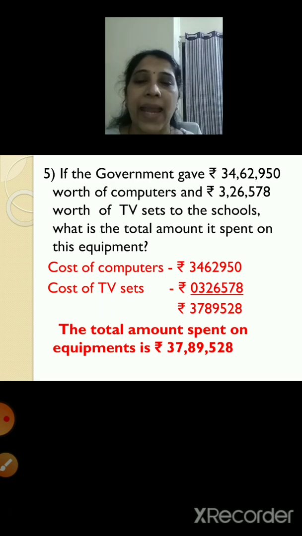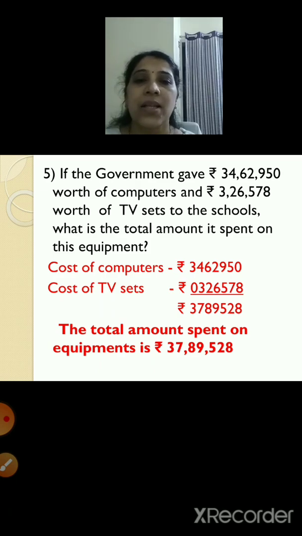6 plus 2 is 8. So 8 in the 10,000s place. 4 plus 3 is 7. So 7 I have written in the lakhs place. And 3 plus 0 is 3. So 3 will come in the 10 lakhs place.